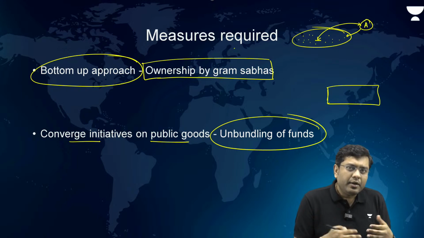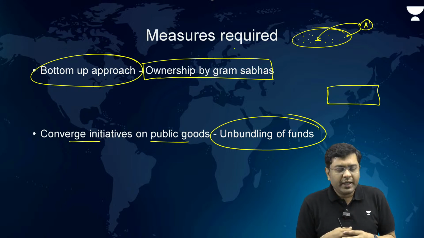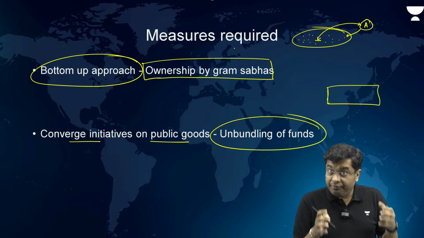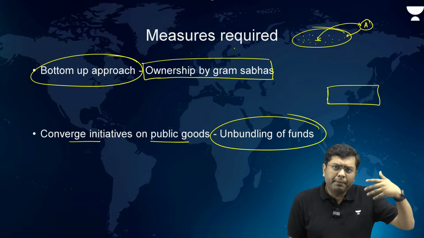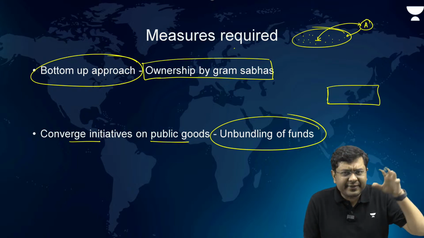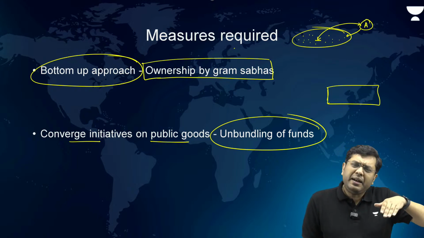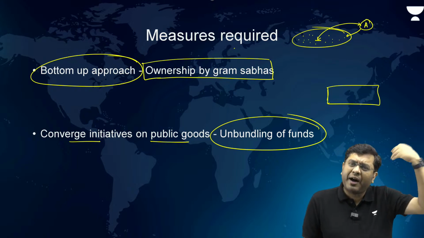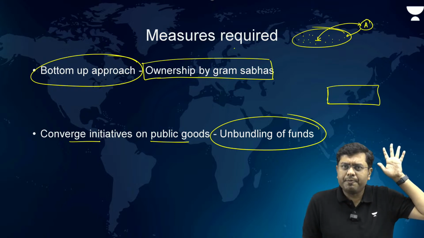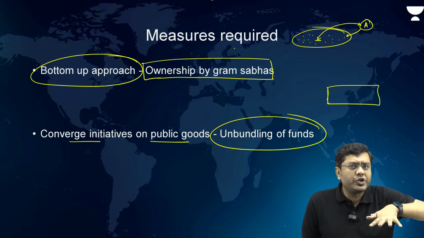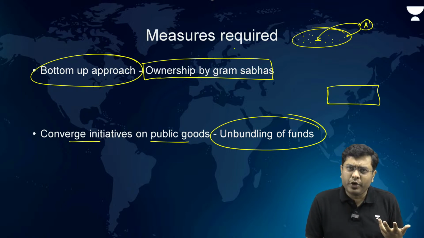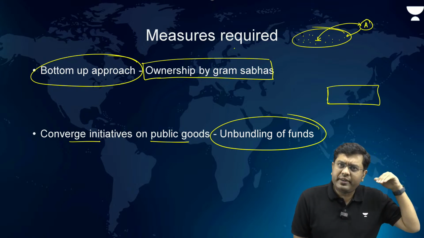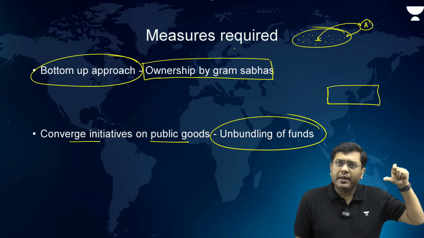And that is where we can have a solution. If a local region feels the need, for example, in any particular area, if the number of children going to school is abysmally low, then job creation is a far-sighted aim; first of all, you need to provide education. In a particular area, if the majority of the people are suffering from malnutrition, a job is not what is prominently on their mind.